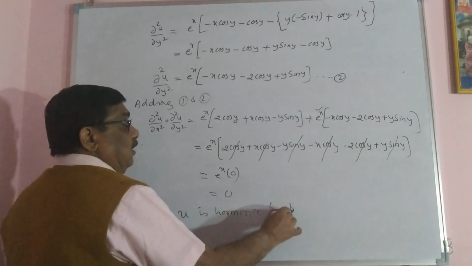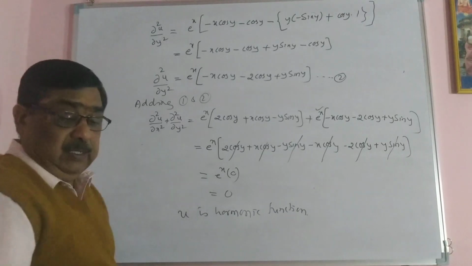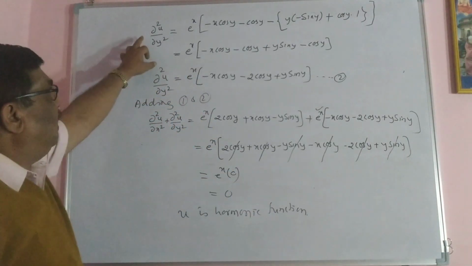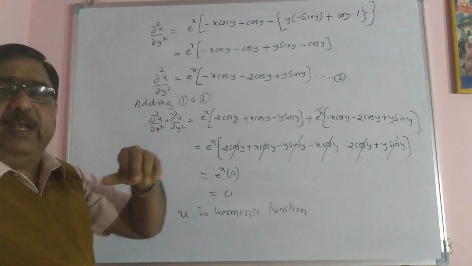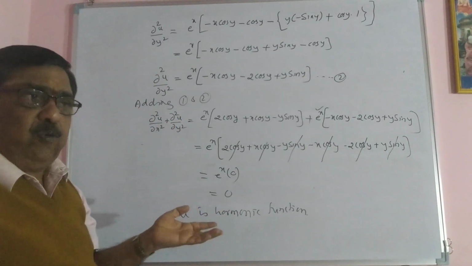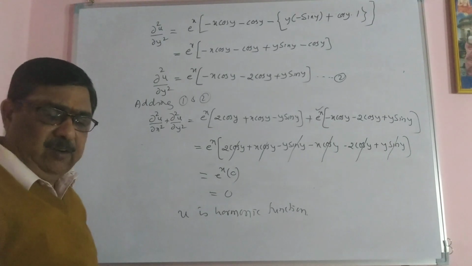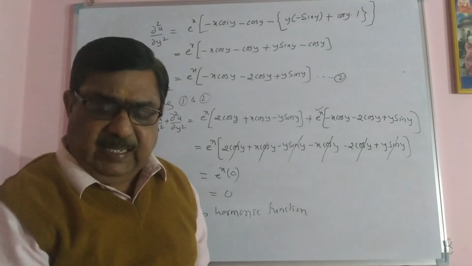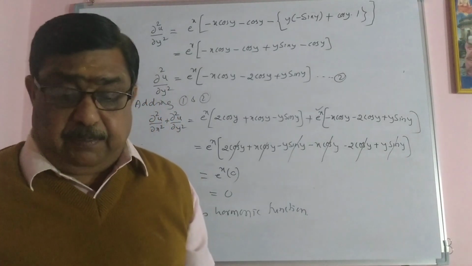It is a harmonic function, that is all. So, in order to prove this harmonic function, just differentiate partially with respect to x twice, differentiate partially with respect to y twice and add them. If you get 0, then it definitely is a harmonic function. So this is an important part you have to remember.